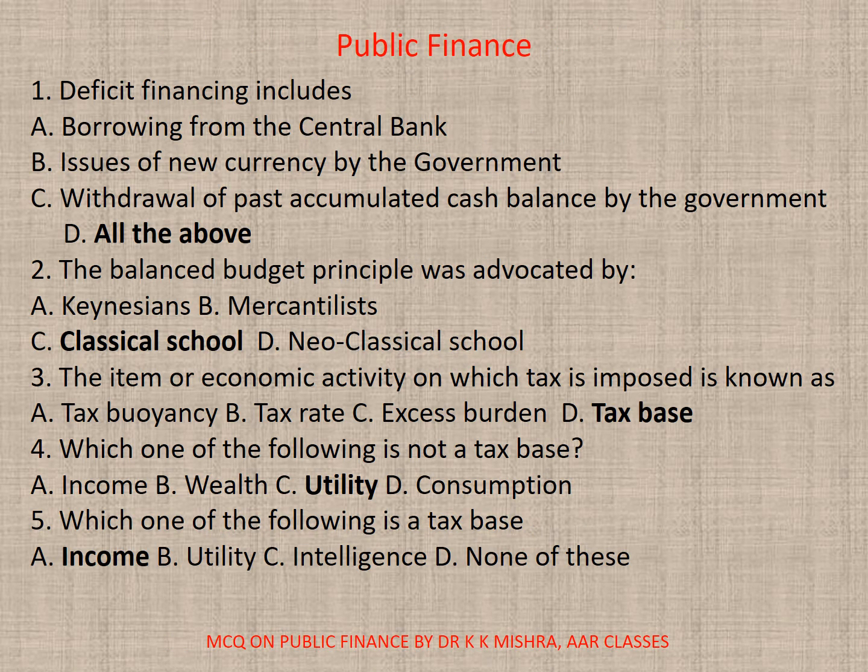Number 1. Deficit financing includes A. Borrowing from the central bank, B. Issues of new currency by the government, C. Withdrawal of past accumulated cash balance by the government, or D. All. Here correct option is D. All of the above.